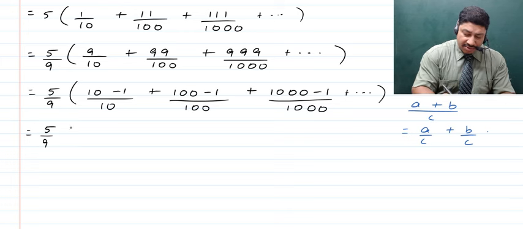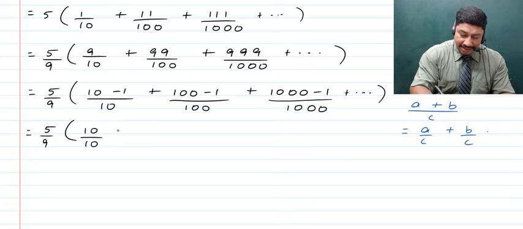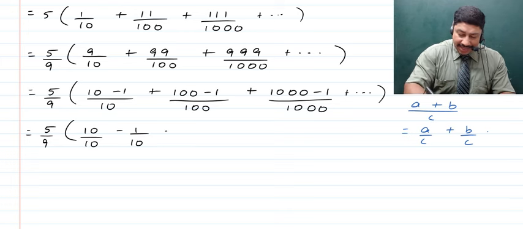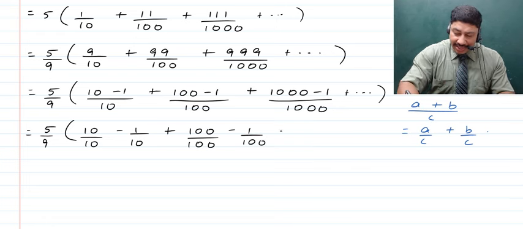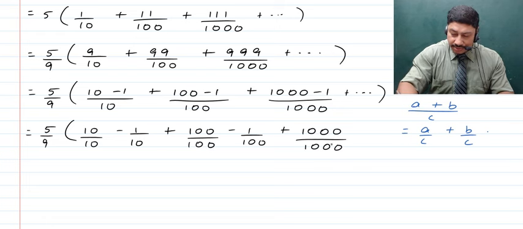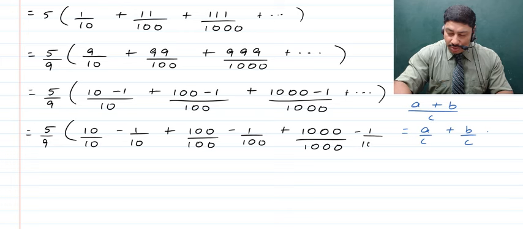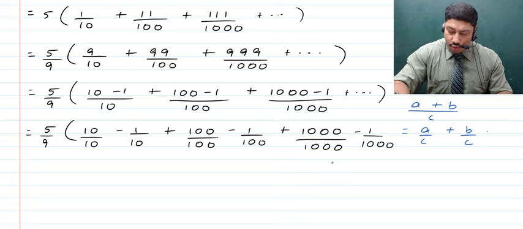This is going to become equal to 5 upon 9 times of, we will have 10 upon 10 minus 1 upon 10. Next is going to be 100 divided by 100 minus 1 upon 100. Next is going to be 1000 upon 1000, right? Minus 1 upon 1000. And obviously, children, all of this is going to continue up to n terms.